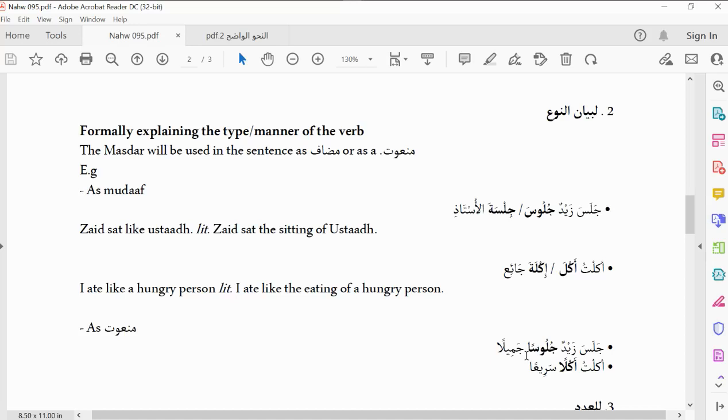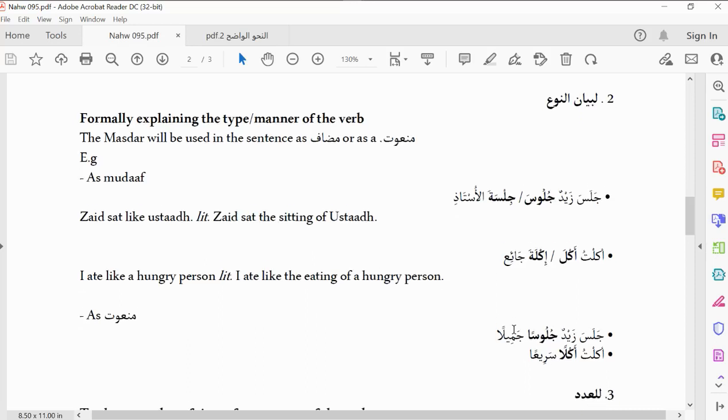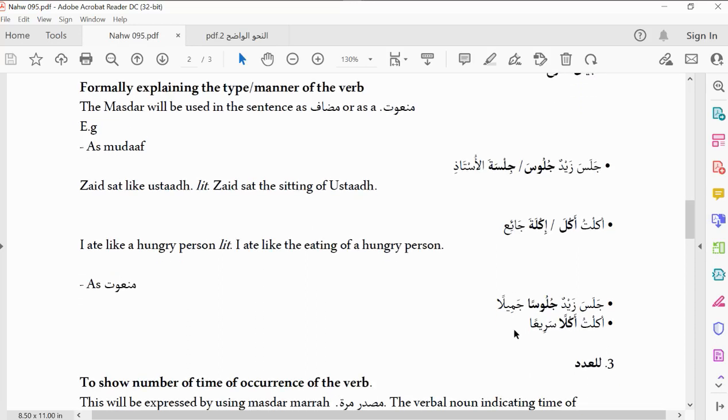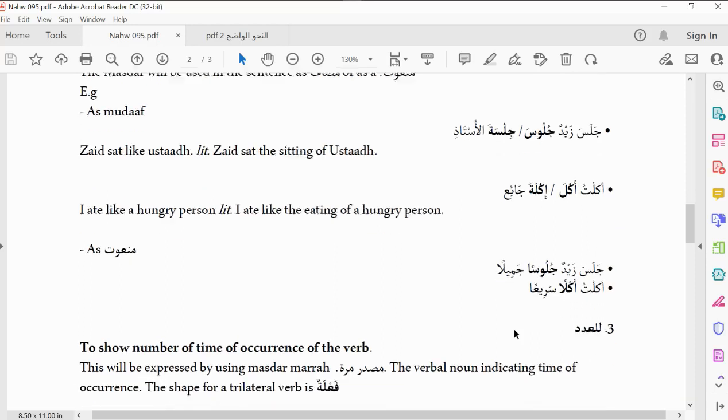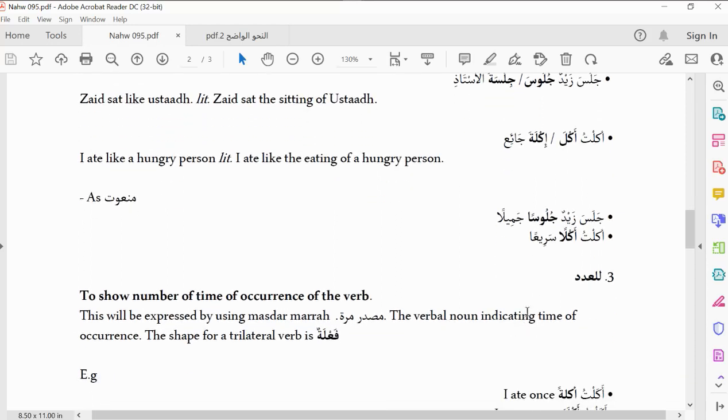The type of remembrance you should do is the one that is much. So it's bayanu nawi. When we want to form bayanu nawi, we use two processes. We use the idafa process, or we use the na't and man'ut process. So quickly, let's go to the third one, the one for li'adad, number of times.